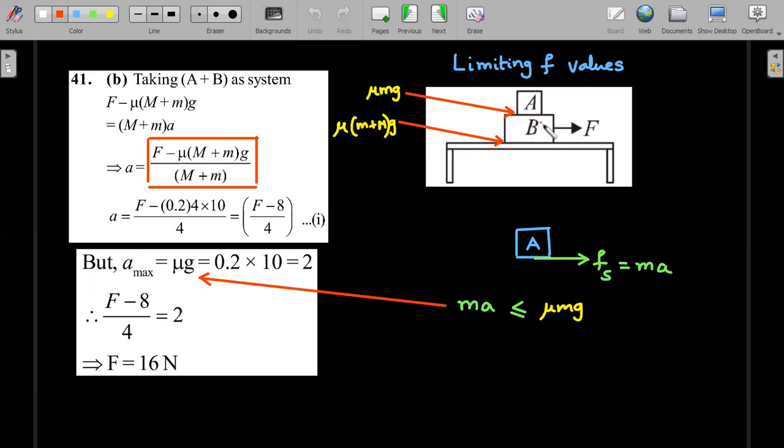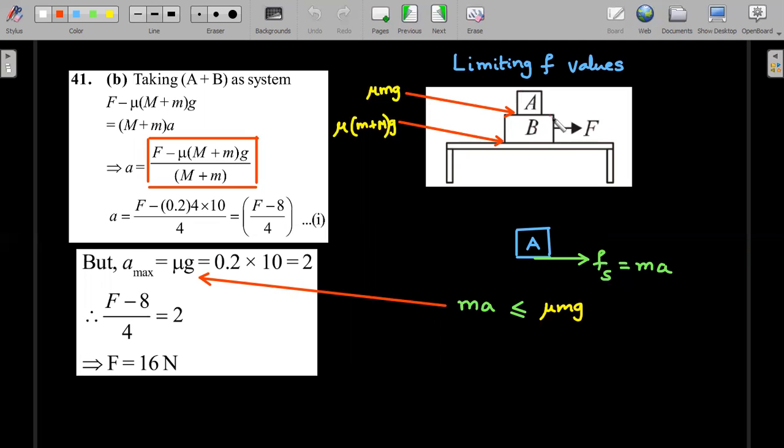You cannot have a situation where capital B stays at rest and A moves. That would look like magic, right? You're pulling the bottom block only and that's not moving, but capital A on the top starts moving. That's never possible. So if capital A has to slide on B, B already should have started sliding on the floor. Very straightforward, common sense kind of conclusion.